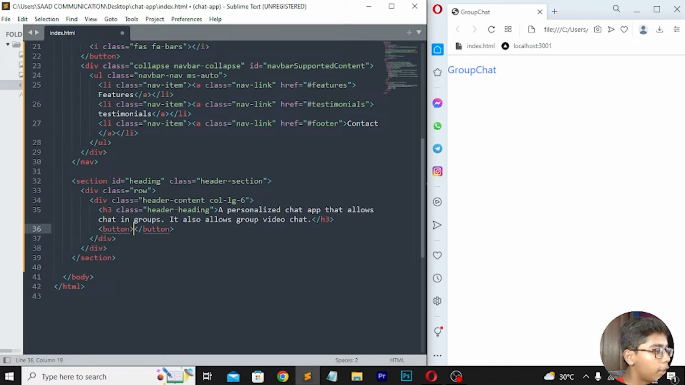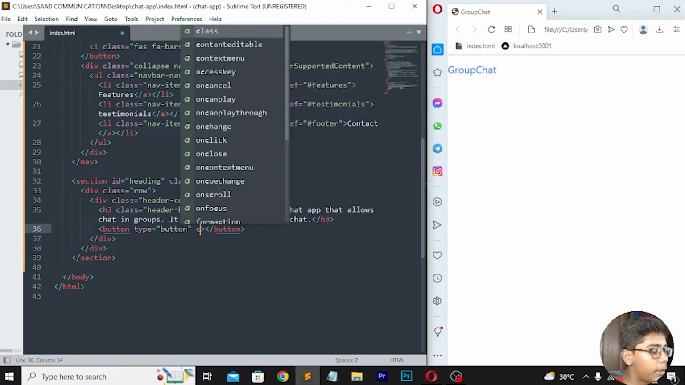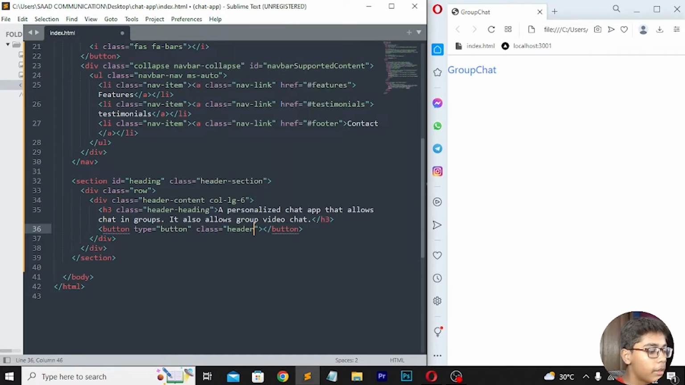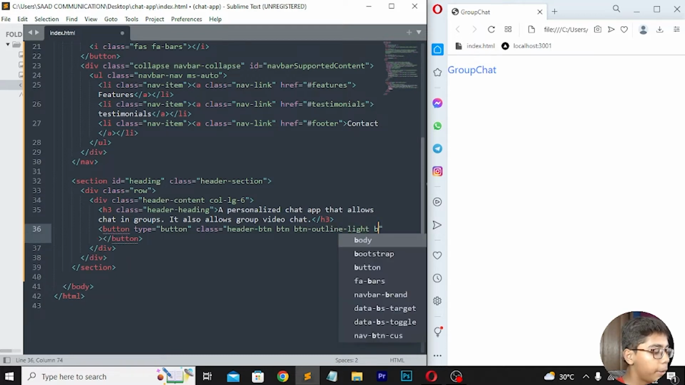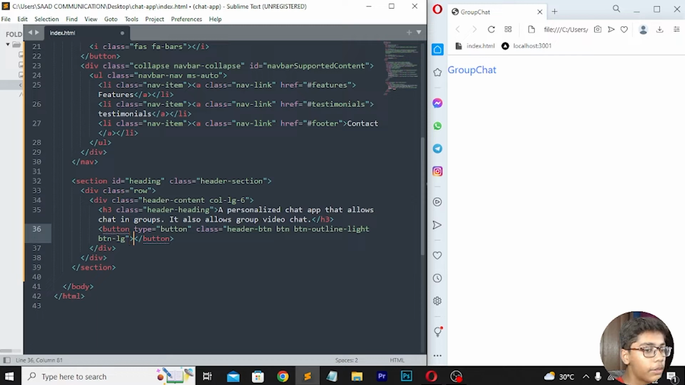Now when you've done with this, move down, right here button, and in this button I will be writing type equals to button. Then here I will be writing class, which should be header-btn, btn-outline-light, then btn-lg. Now you have to write an i tag here, class which should be fa, then fa-apple, like this. Now here you have to write download.